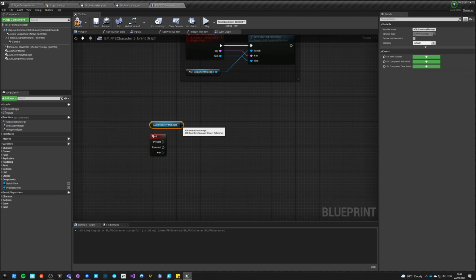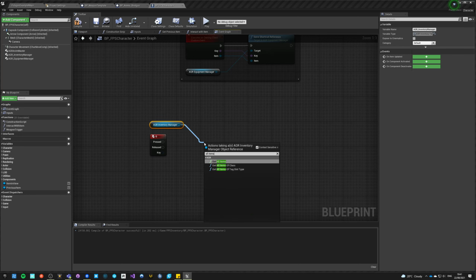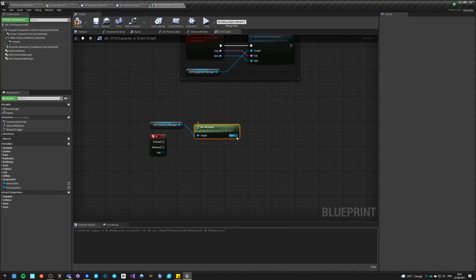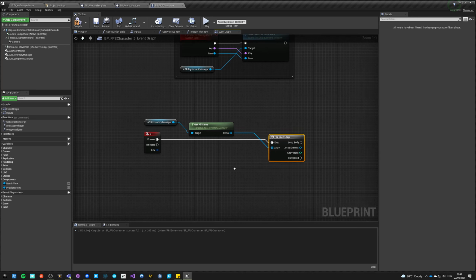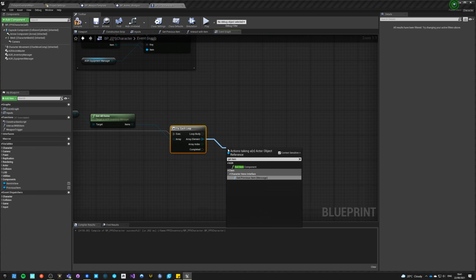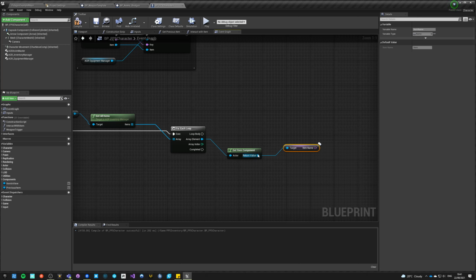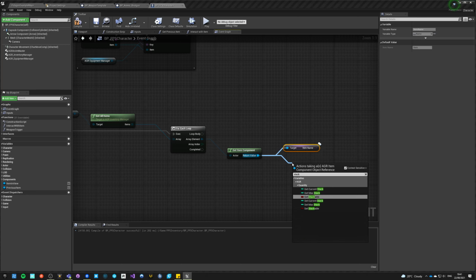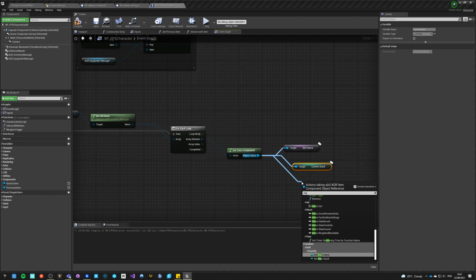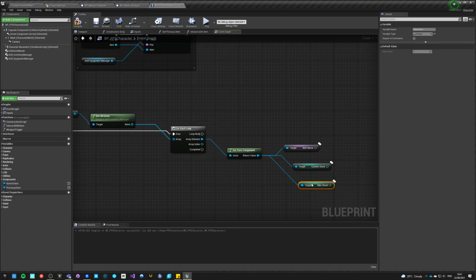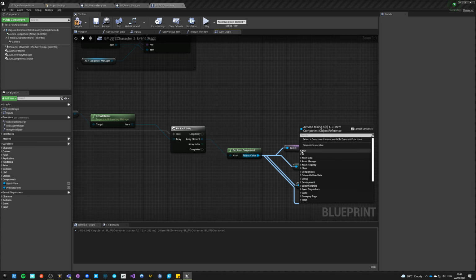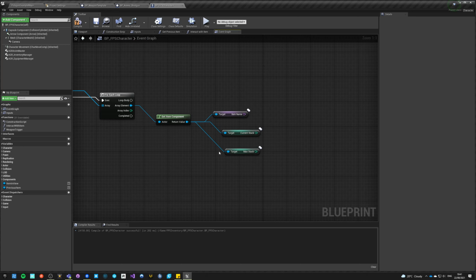We're going to get inventory, all items, and for each loop, what we're going to do is get item component, and we're going to say name, stack, max stack, and what else can we, yeah, we don't need anything else really.